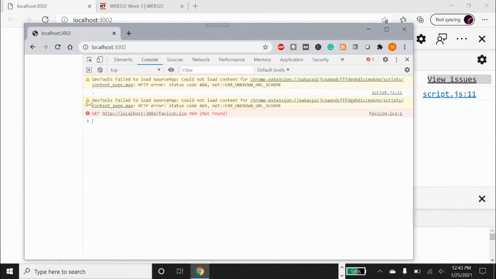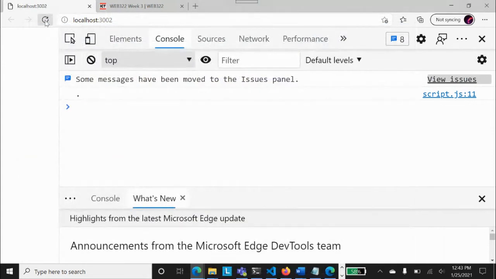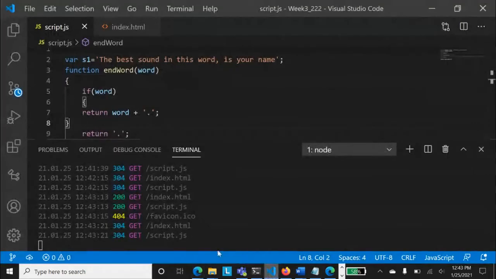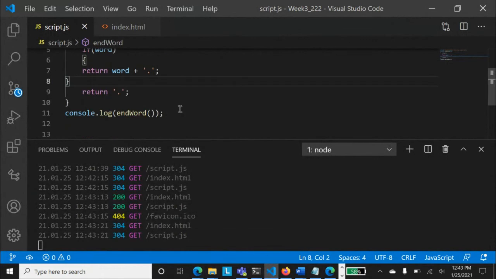Okay, so it says that favicon not found, no problems. Let me just run that. Okay, it's not showing anything. Okay, it's only showing a dot to me, and I forgot that word. Okay, yes. So if you have not passed anything, yes, it's working now, and I think now it's all working for me. Yes, now everything is working for me.